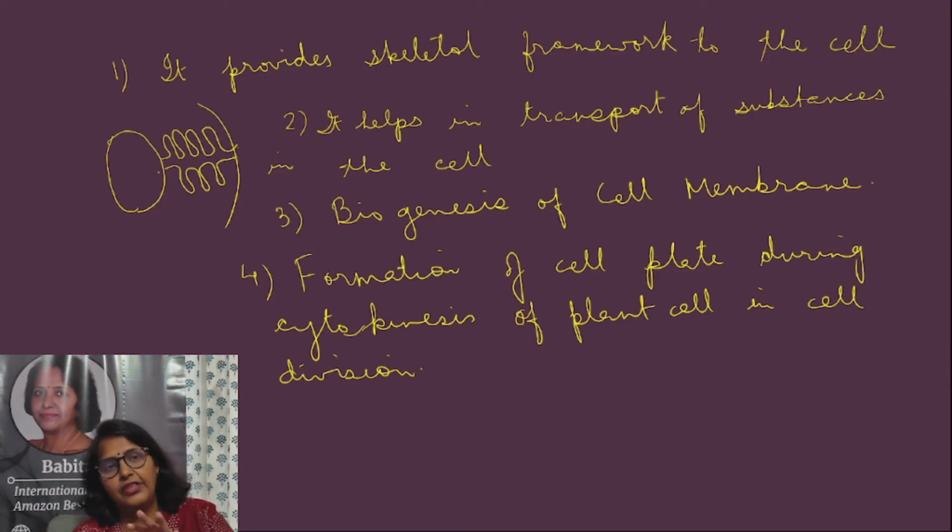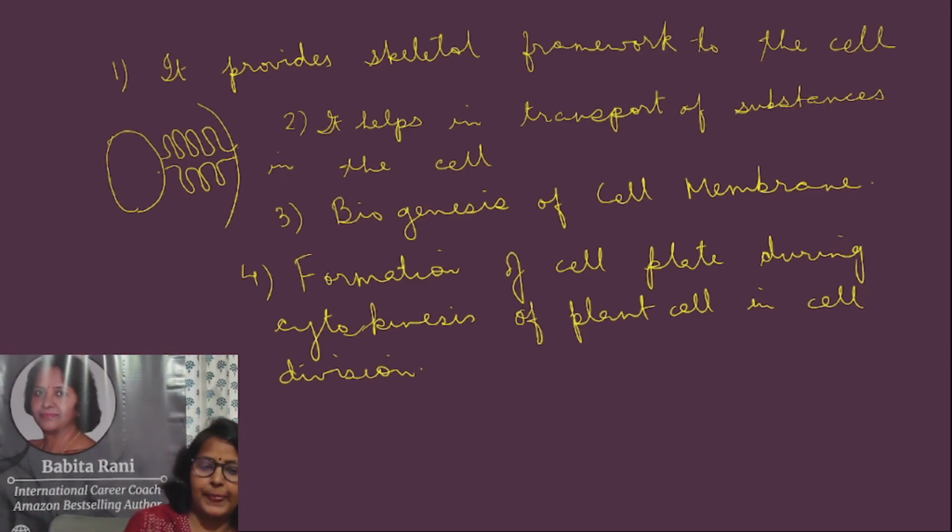In cell division, after karyokinesis, cytokinesis takes place when the cell has to be divided into two different parts. So here what happens, during cytokinesis in plant cell, cell plate formation takes place with the help of endoplasmic reticulum. So these are some of the common functions of endoplasmic reticulum.